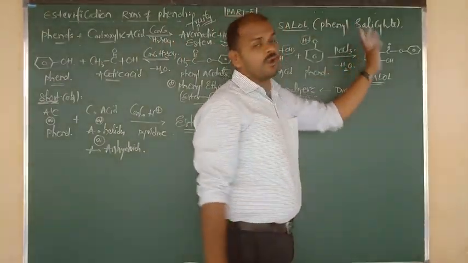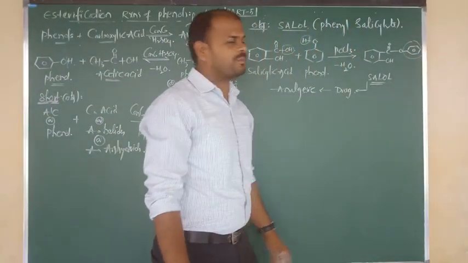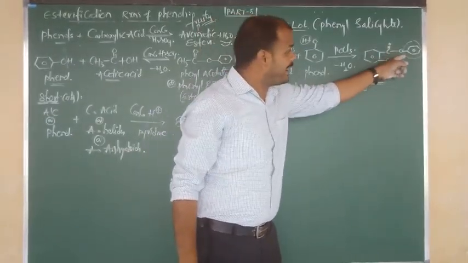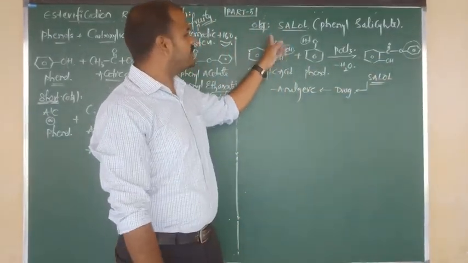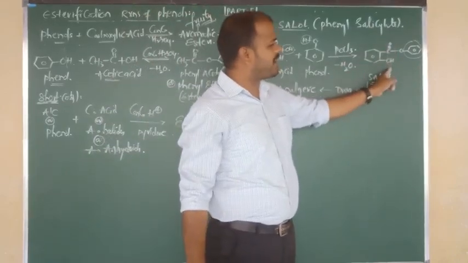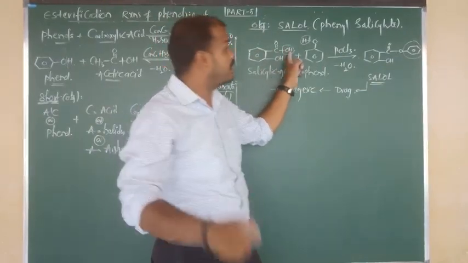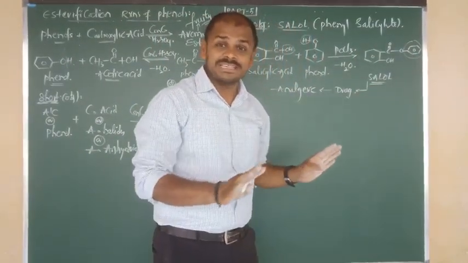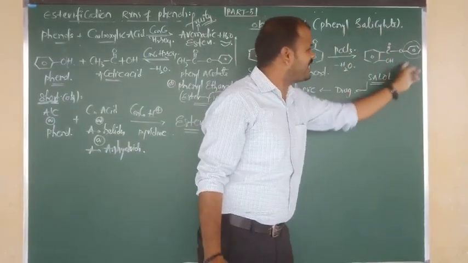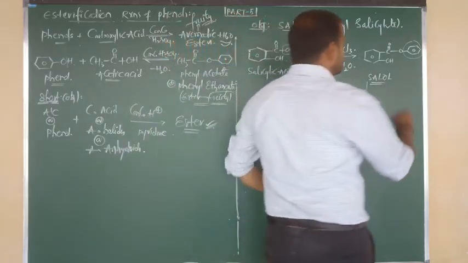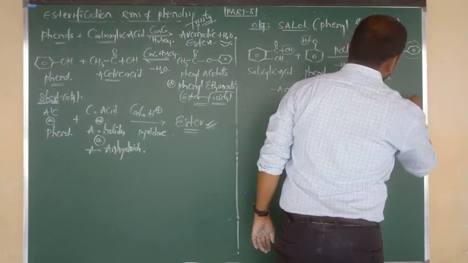What is the another name of cellulose? See guys, here I am going to round up. What is the group? Phenyl group. Remaining, you observe once, it will look like salicylic acid: benzene connected to C double bond OH. Yes, exactly, this is the form of salicylic acid, just the position of H is taken by phenyl. So in place of H there is phenyl, and the remaining is exactly the same, coming from salicylic acid. So we say that the chemical name of cellulose is phenyl salicylate.